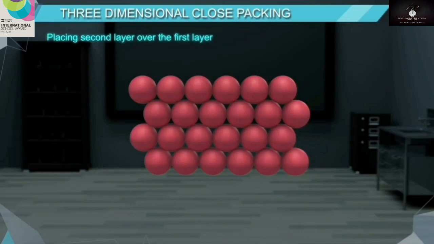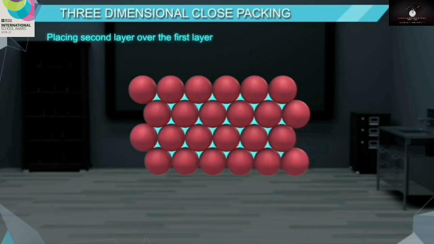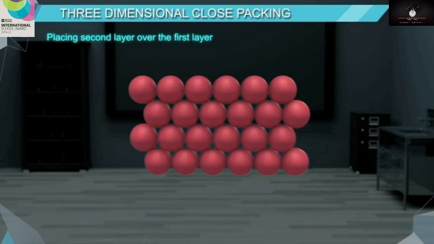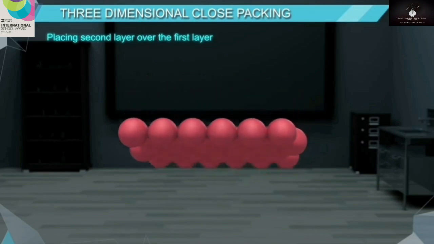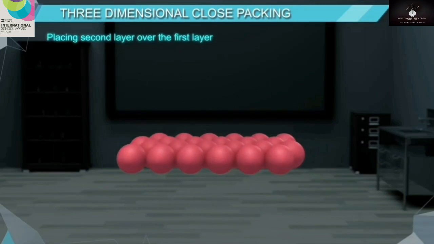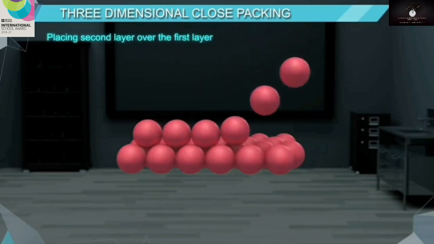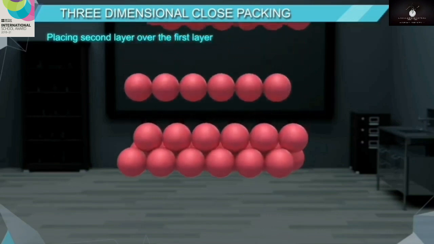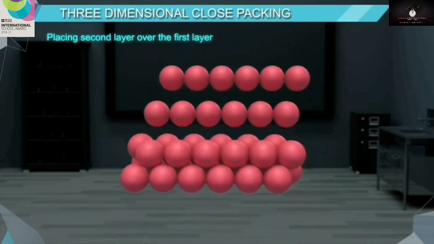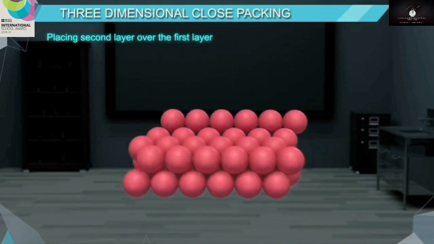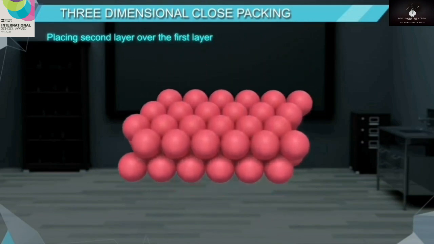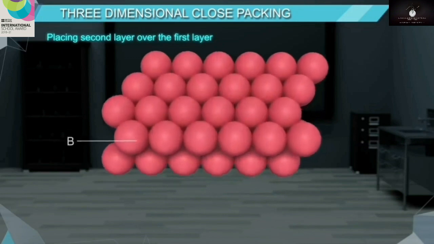The triangular voids are seen now. Place a similar close packed layer in such a way that the spheres of the second layer are placed in the depressions of the first layer. As the second layer is aligned differently, we call this layer B type.